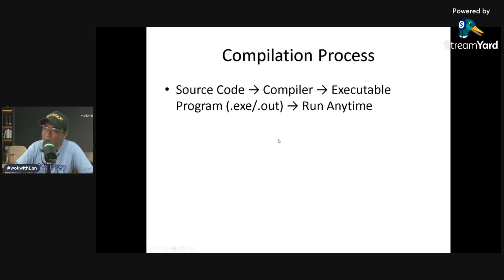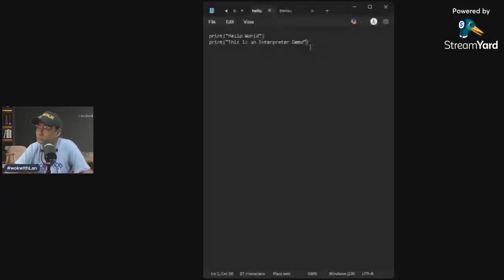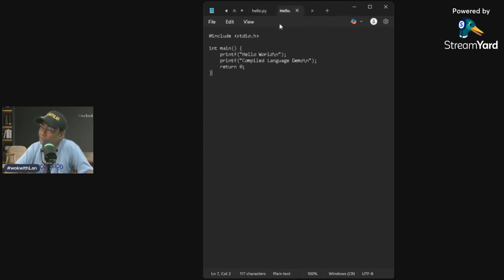Okay, so for a while, let me stop this first and let me share to you the window. I'll be showing you a C code. So earlier, I have shown you these two lines of code. This is the Python, but this one, this is the C.